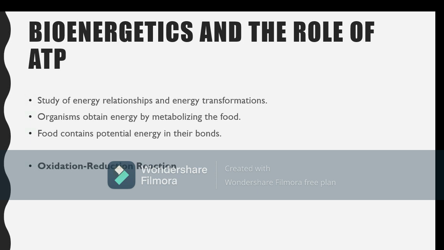A redox reaction involves the exchange of electrons between atoms, involving the loss and gain of hydrogen atoms, and these hydrogen atoms contain one proton and one electron. When a molecule loses a hydrogen atom, it loses an electron, meaning oxidation occurs, and when it gains a hydrogen atom, it gains an electron. That is called reduction.